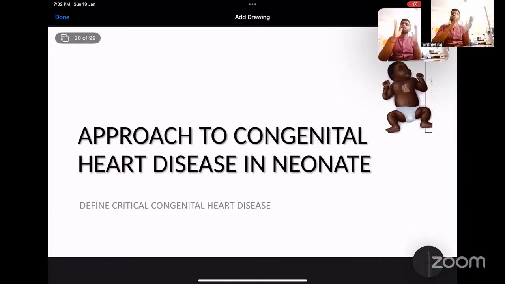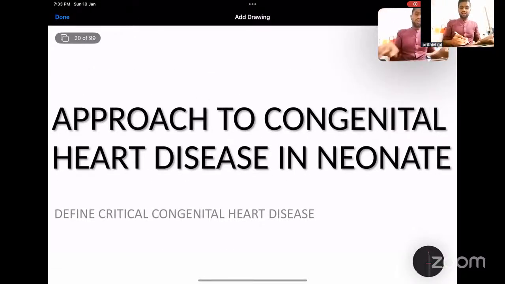What about the labor room? Any baby who presents within 24 to 48 hours of life and requires some intervention immediately for survival has what is known as critical congenital heart disease. What is critical congenital heart disease?